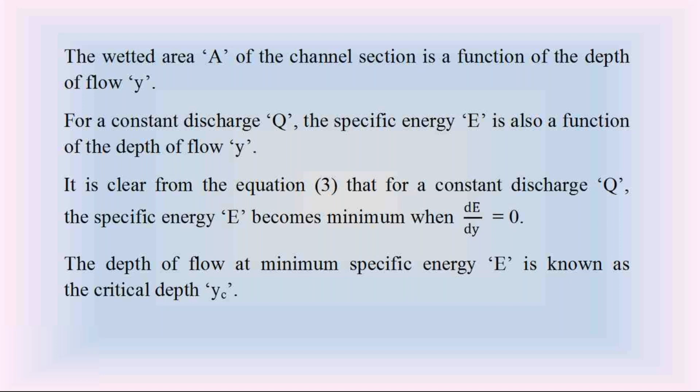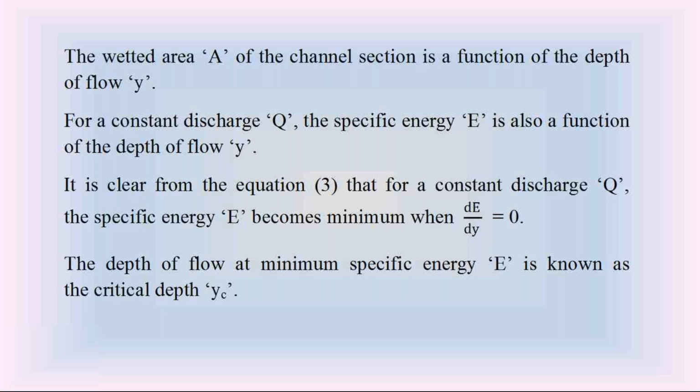Since the specific energy depends on the depth of flow y, the specific energy is minimum when dE by dy equal to 0. That is the required condition. The specific energy is minimum when dE by dy, where y is the depth of water flow, equal to 0.